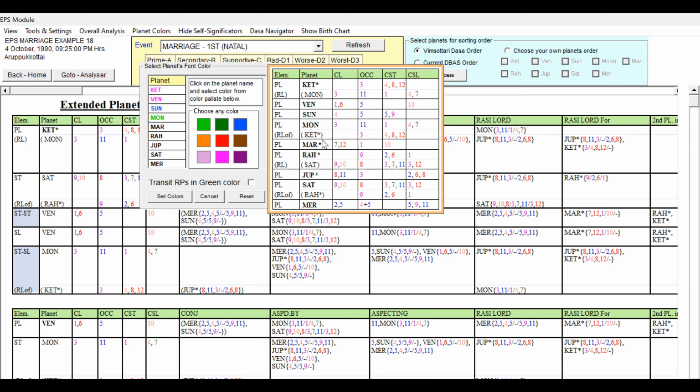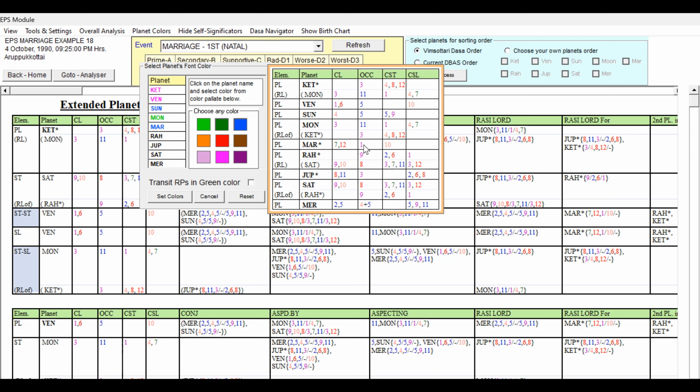And Mars, 7th lord, 12th lord occupying Lagna and 10th star lord. So 7 and 11 is good, 7 and 1 is good, 12 and 10 is not good. So it definitely has some weakness. So Mars has to be given blue color.